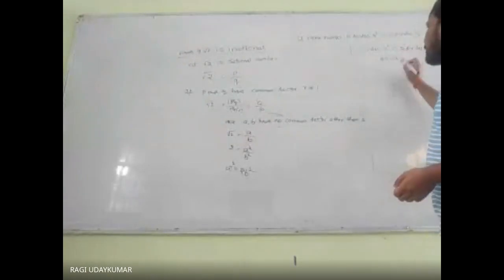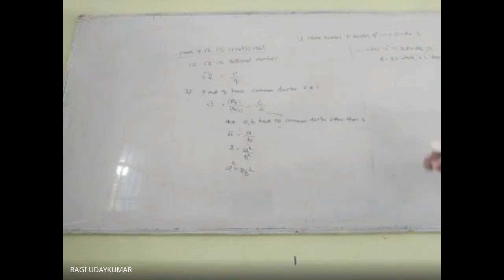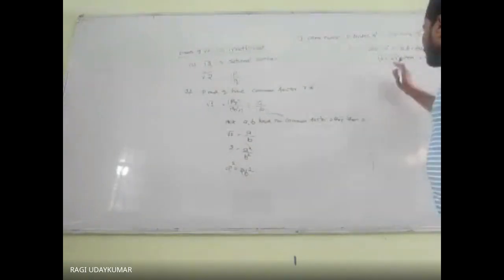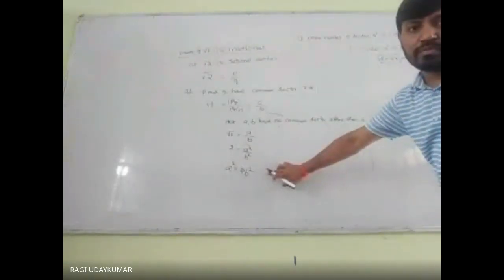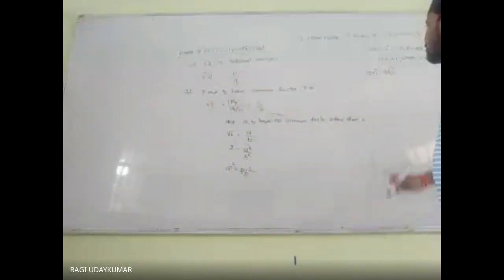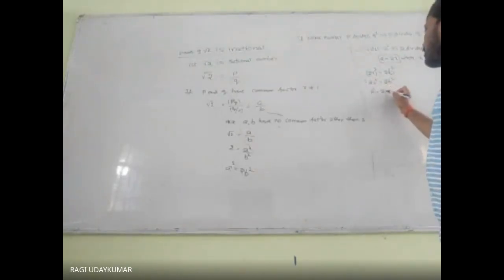Since 2 divides A, you can write it as A equals 2x, where x is an integer. Now substitute A equals 2x in the equation. So what you get here is (2x) whole square equals 2 into B square. From this, 4x square equals 2B square.